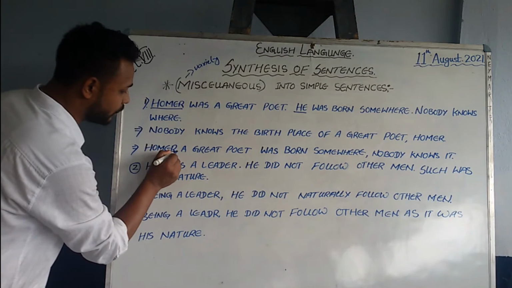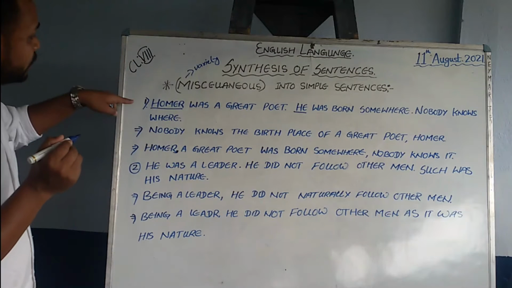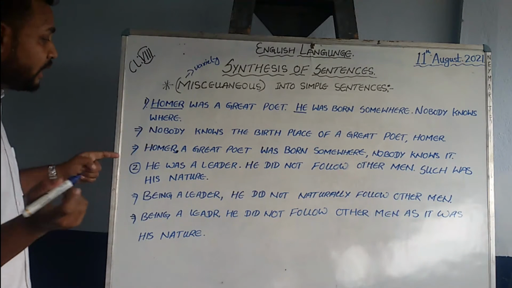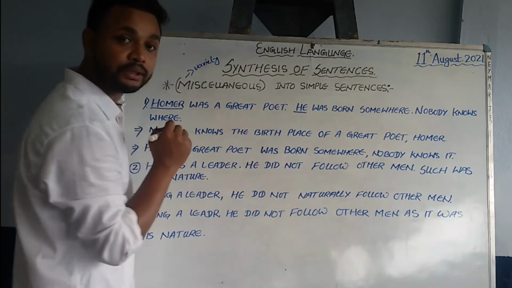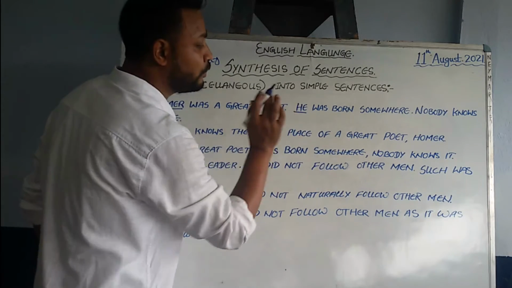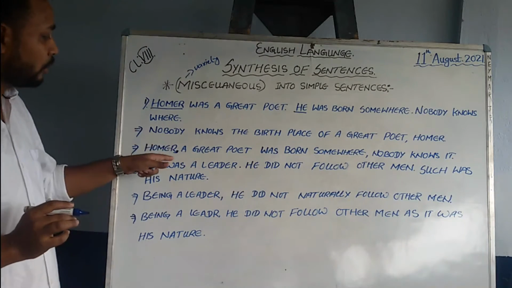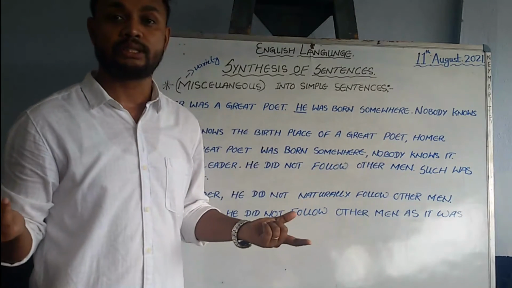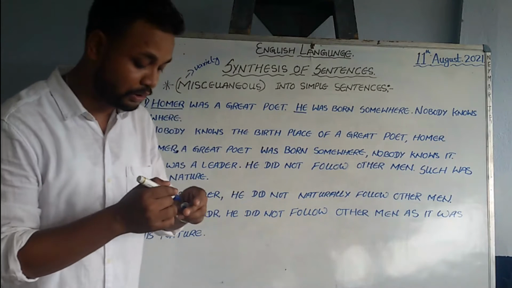Another way of answering the same question is Homer. We start with the main subject of the sentence, that is Homer. Now who is he? A great poet. Homer, comma, a great poet, was born somewhere. Nobody knows it.